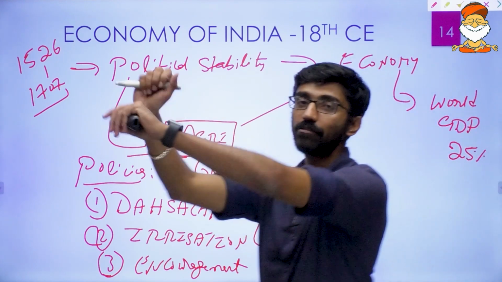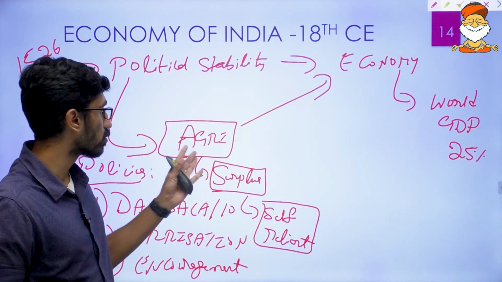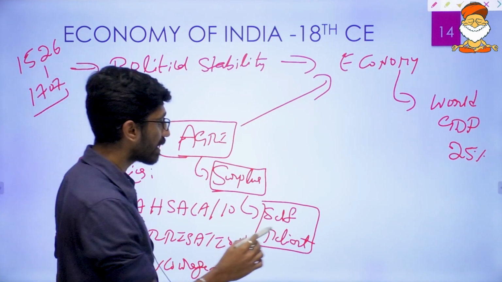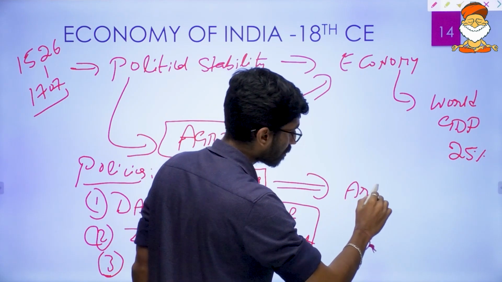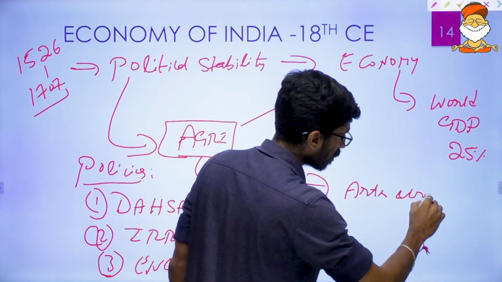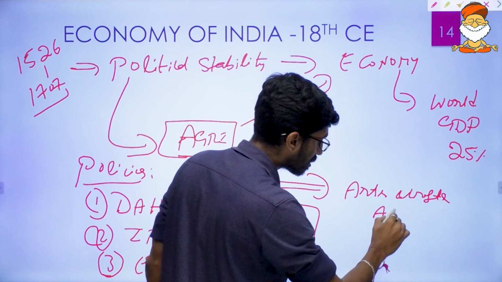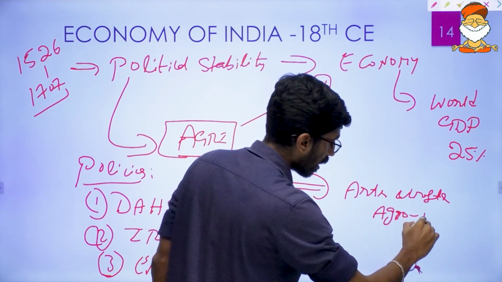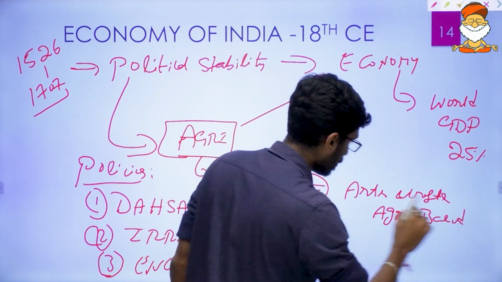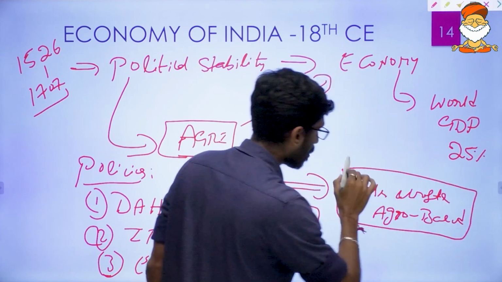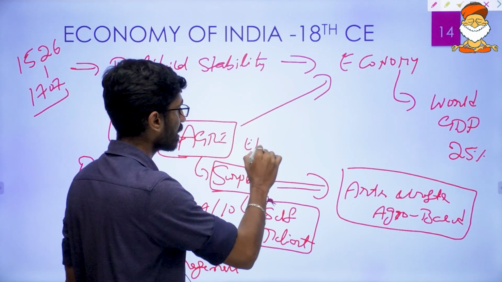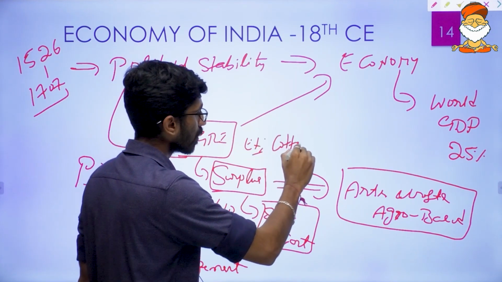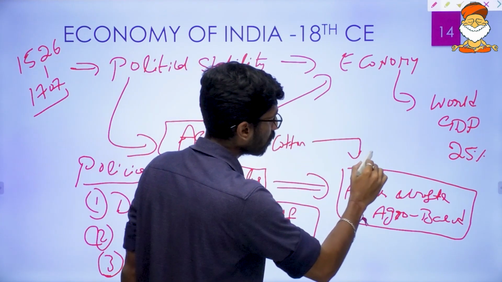Now these self-reliant villages, or we can say the growth of agriculture, had created the base for further development of arts and crafts, or we can also say agro-based industries. Arts and crafts are agro-based industries. Of these agro-based industries, as an example from agriculture, we can just say cotton. Now this cotton art and craft could be weaving.